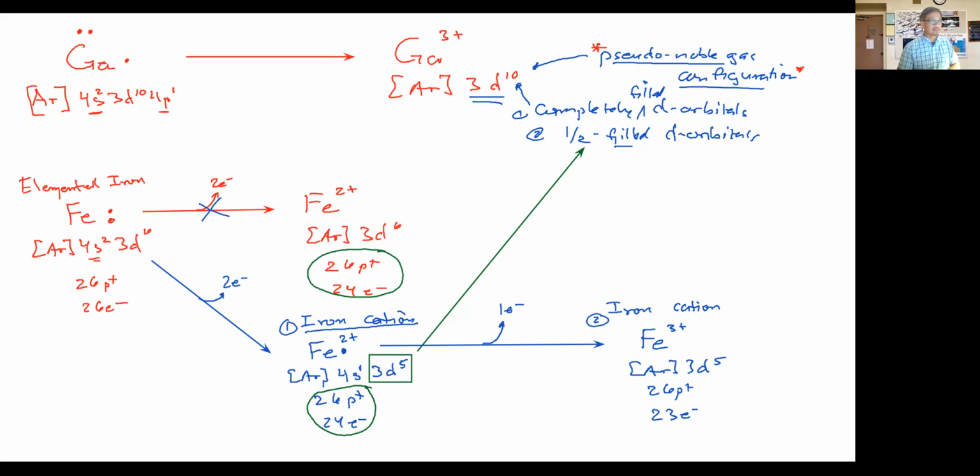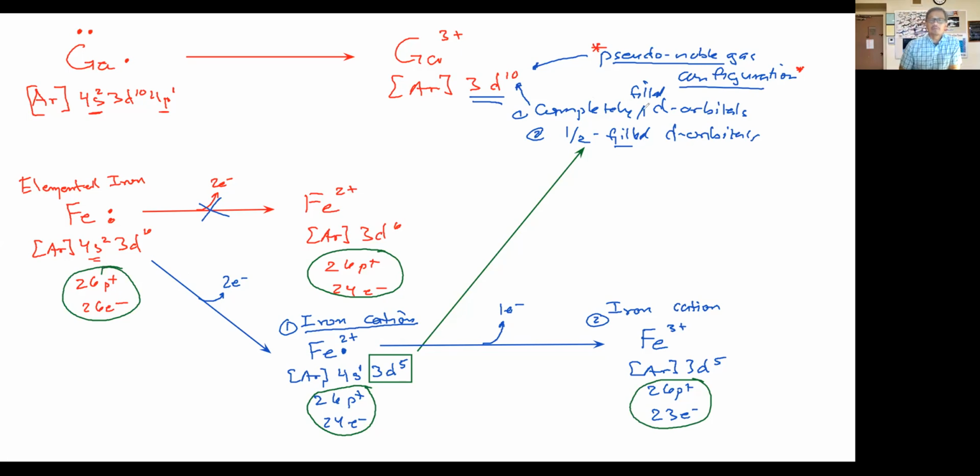If you take a look at the composition of each one of these ions, you're going to see that they are different atoms. The compositions are different, and these two ions are different from this atom right here. They all have the same number of protons, but the number of electrons are different. So they are different atoms.